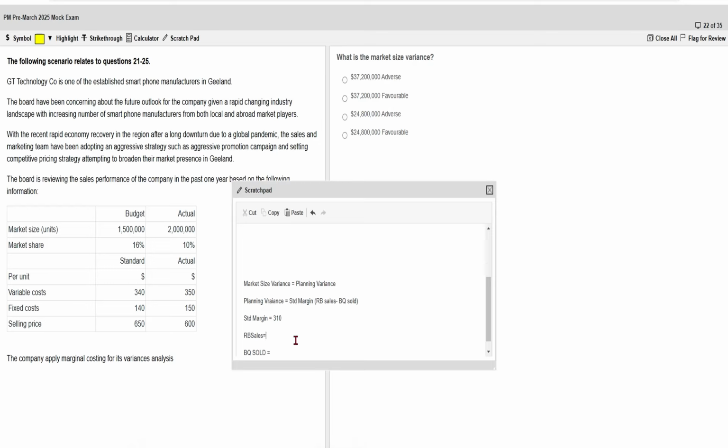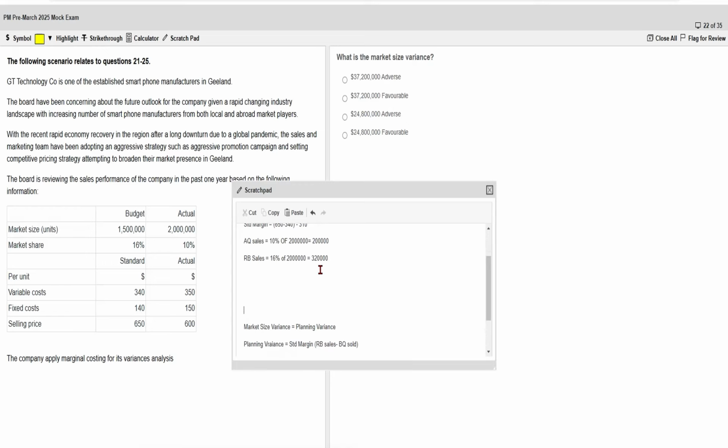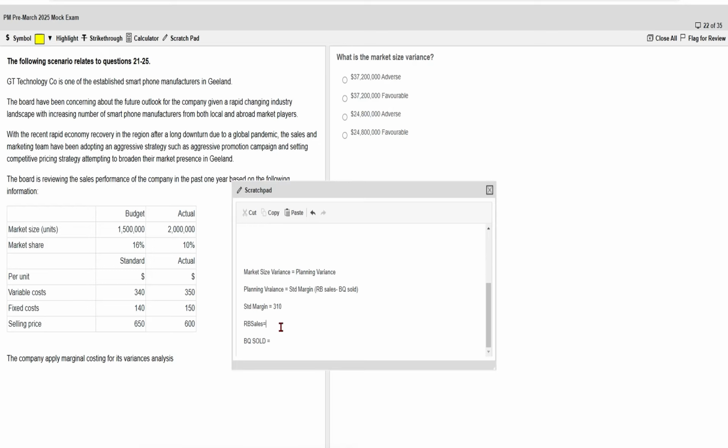The revised budgeted sales we have calculated earlier, which was 320. This will be the same. Basically we are considering the variance in the planning one, and the budgeted quantity sold will be the same, but the only difference is that instead of the actual market size, we will take the budgeted one.